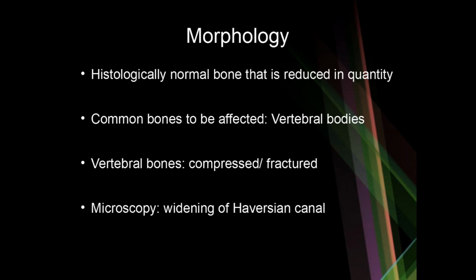Morphology wise, osteoporosis basically shows histologically normal bone that is reduced in quantity, as opposed to rickets and osteomalacia. In rickets and osteomalacia, you saw that osteoid was normal but mineralization of it was less. Here, histologically, it is normal bone, only the quantity is reduced. Common bones to be affected are vertebral bodies, very important. Vertebral bones, therefore, can have compression fractures leading to alteration in the posture of a person. Microscopy wise, osteoporosis is seen as widening of the canals in the bone.